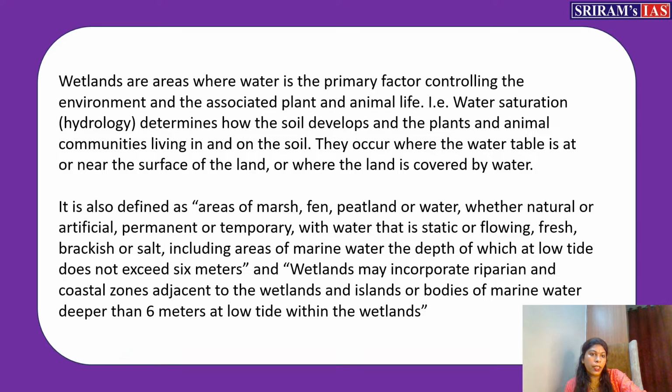You can also say that the water table is at or near the surface of the land, or the land is covered by water. These are all called wetlands, and otherwise you can define it in a proper way, like areas of marshes, fens, peatlands, anything it can be. As you know, marshland means you will find trees or grasses. Swampland, swamps means you'll find trees. Marshlands means you'll find grasses dominating that area which is submerged in water, and also fens and peatlands.